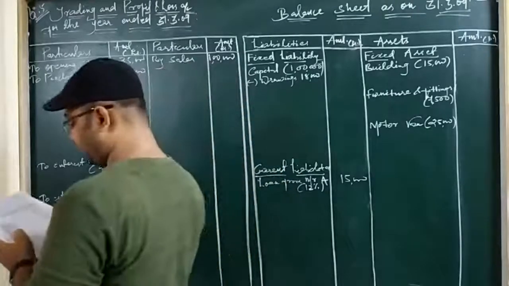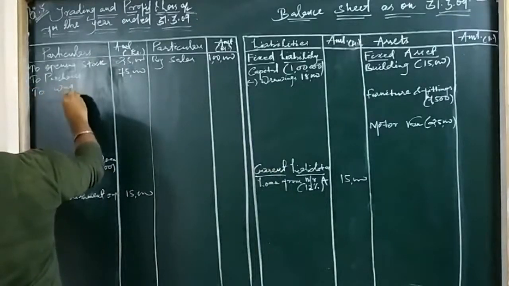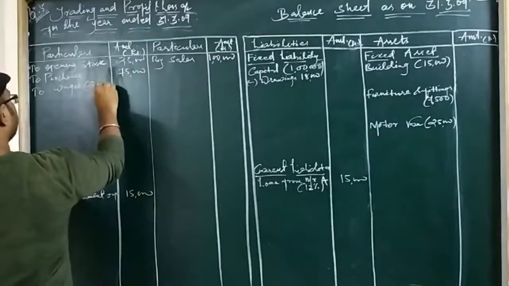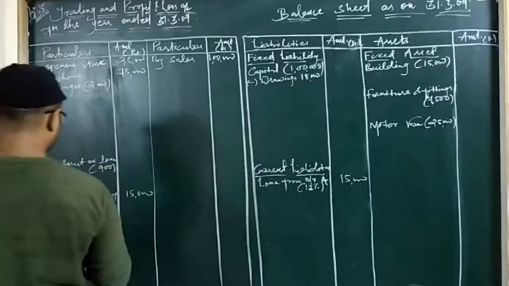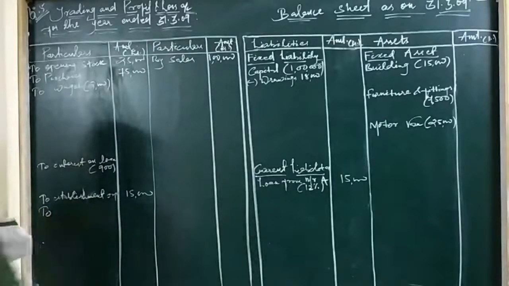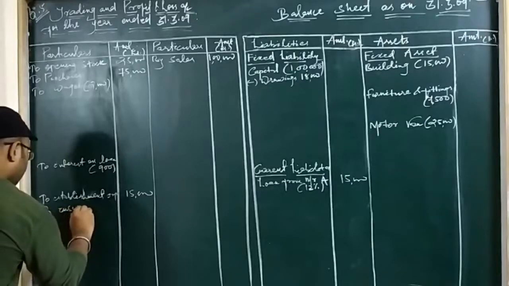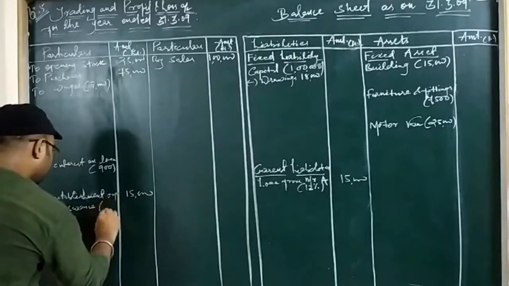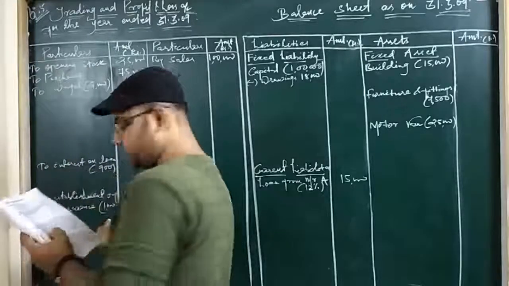Then wages. We have wages as an adjustment. We will keep it in the inner column. So wages is 2,000. Since it has an adjustment, we will keep it in the inner column. Then we have insurance. Insurance is an indirect expense, again having an adjustment, so we will keep it in the inner column. Insurance is 1,000.